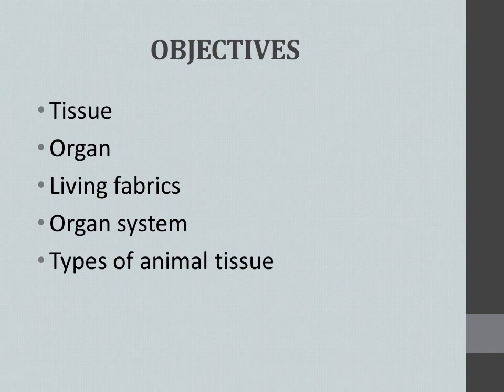Among these, the first one is tissue. So first of all we have to know what tissue is. Then organ, then living fabrics, then organ system, and the last one is types of animal tissue. Let us go one by one.